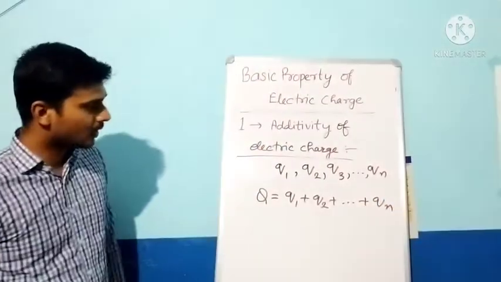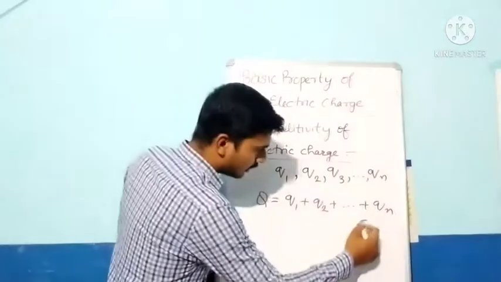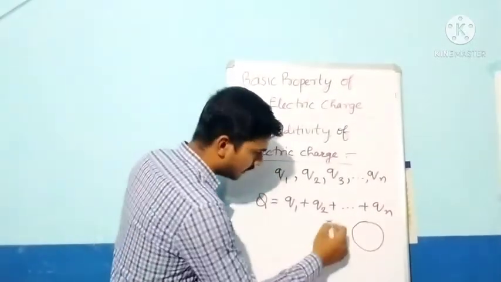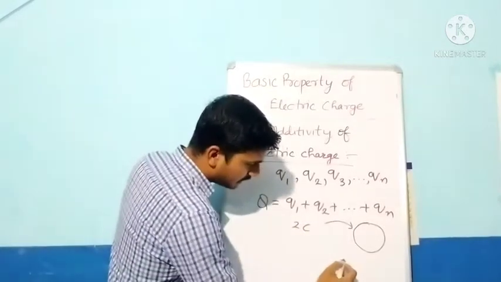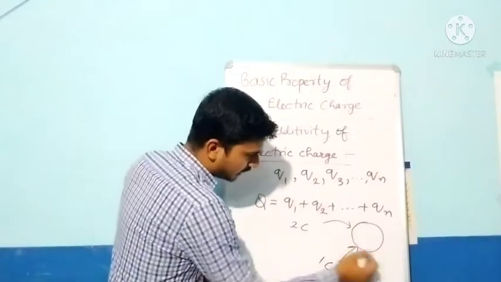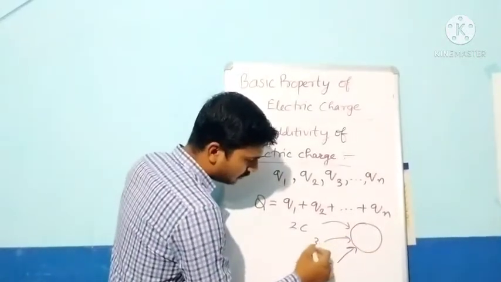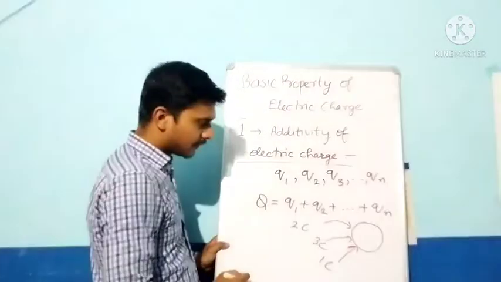plus up to Qn. To understand this further, suppose that we have a body. We first give it 2 coulomb of charge, again we give it 1 coulomb, and again we give it 3 coulomb. What will be the total charge on this body?